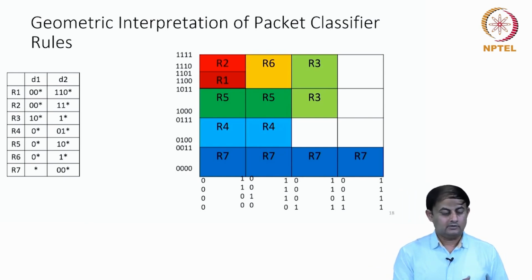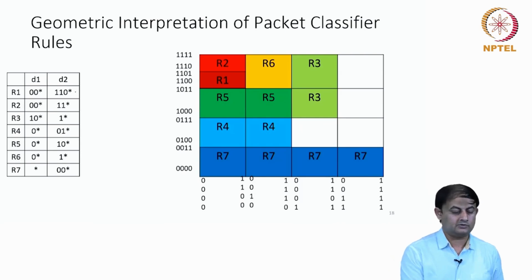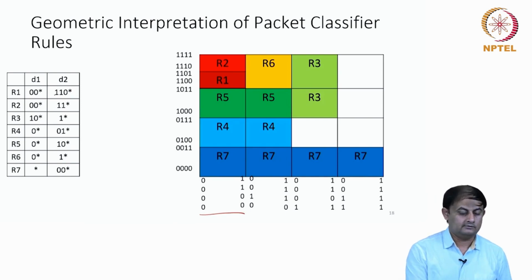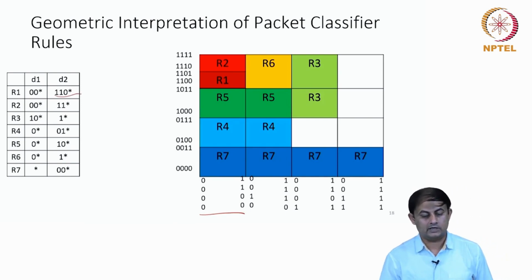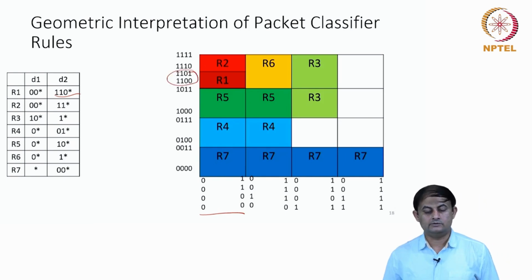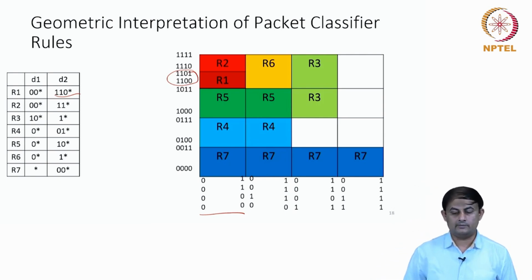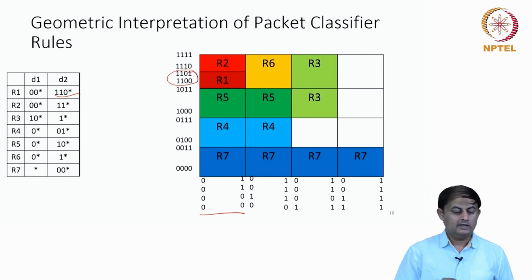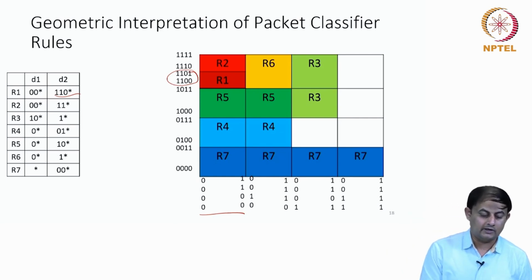Again, rule R1 is 0, 0 star on the dimension D1, that is this space, and on the dimension D2 it is 1, 1, 0 star. 1, 1, 0 is applicable only for these two cases. So I labeled this with only R1, but for the remaining cases R2 is applicable.